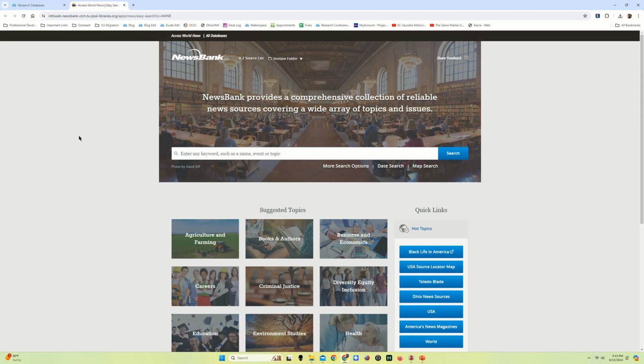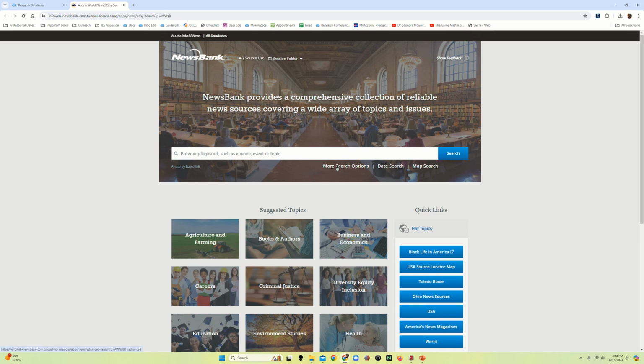Right away, I can see that the interface, the layout of this database, is a little bit different than Dragon Quest. It's got a lot of the same sorts of things, but in different places, and it's missing a couple of the other things that go with Dragon Quest. In the center here, we have our basic search bar. This is where we're going to go when we want to do just a general search of what's in this database. We're going to do that in a moment, but for now, let's poke around and see what else we have available here. We also have other search options.